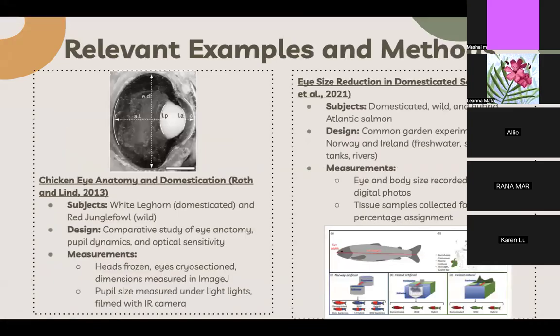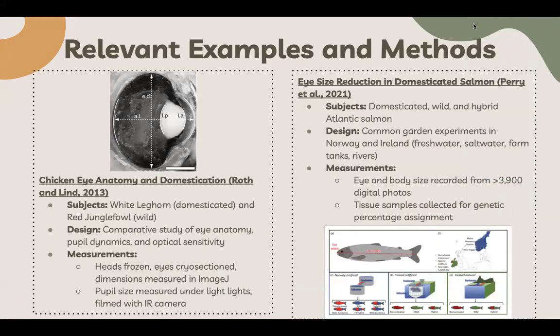Okay, so moving into some relevant examples and methods, we have the study by Rothenlin in 2013, which looked at how domestication affects a chicken's visual system. So to do this, they compared domesticated white leghorns, which have been selectively bred for egg production, with red junglefowl, which represented a wild ancestor. And to study the anatomy, they froze the heads and cryo-sectioned the eyes so they could measure key dimensions like lens thickness and axial length, and they did this using ImageJ. So the image on the slide here shows an example cross-section of the chicken eye with the main structures labeled.